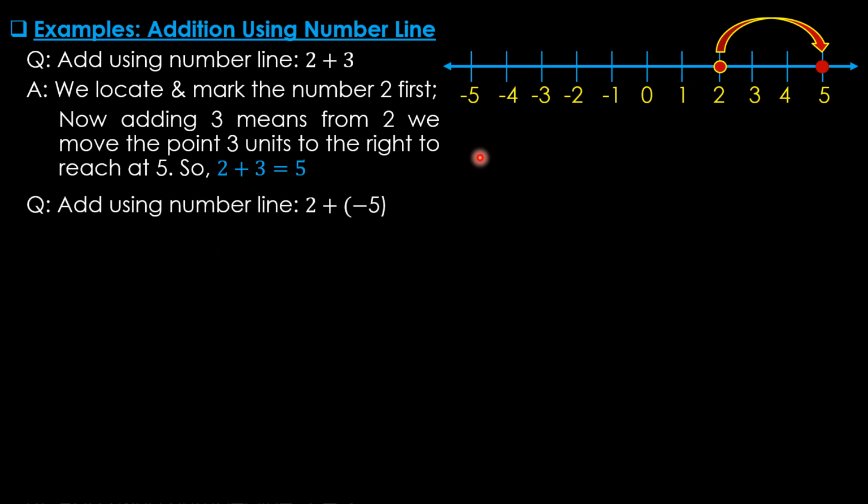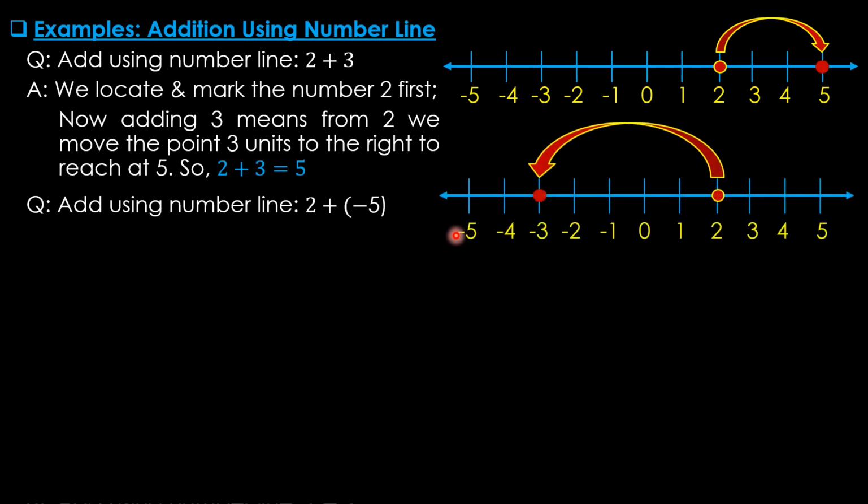Another example using number line, add 2 and minus 5. So in this case, again we are locating and marking the point 2 first. Then from there, because it is minus 5, that's why we are moving towards the left side for 5 units to reach minus 3. That's why the result is minus 3.